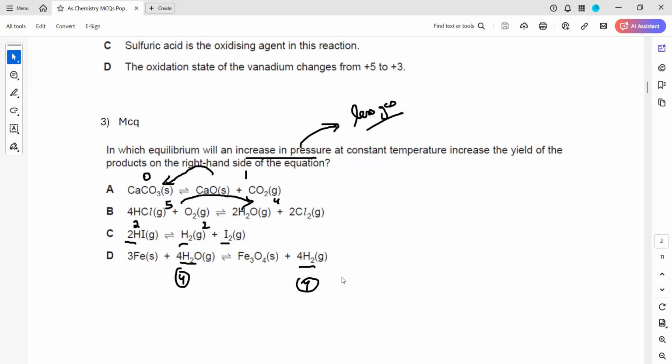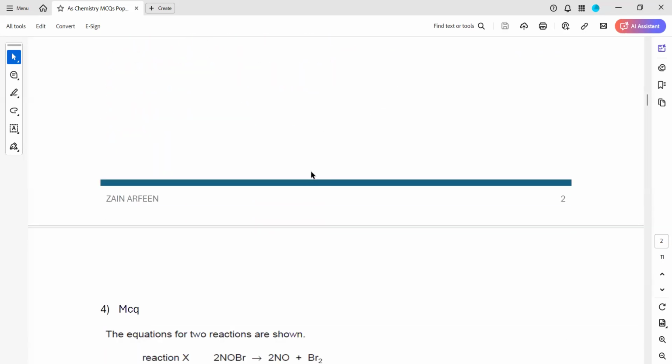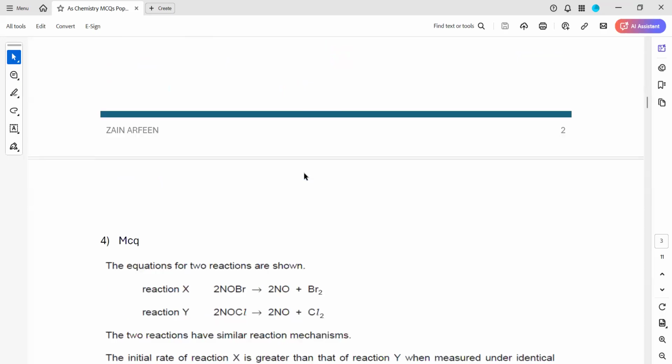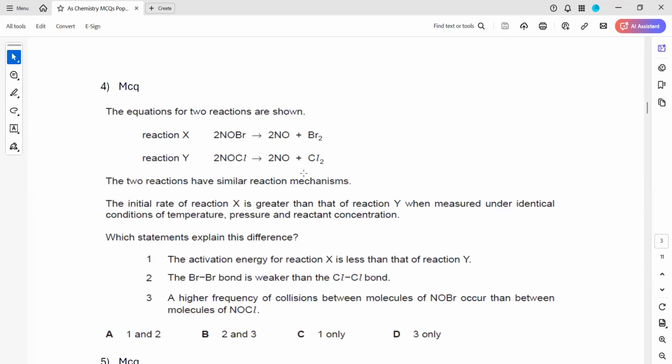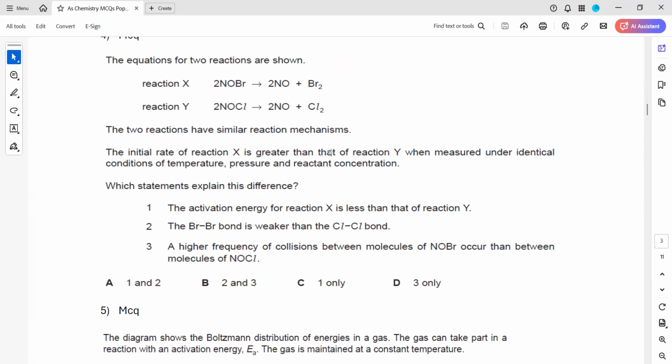For those who just joined now, this is the MCQ Pop Quiz 12. So in today's session, I'll discuss the MCQ Pop Quiz, and in the next session, I'll discuss the structure Pop Quiz, and the class format, like as we have done the course once. So first, I will explain one topic from the beginning of the syllabus and one topic from organic chemistry, as it has greater weightage.